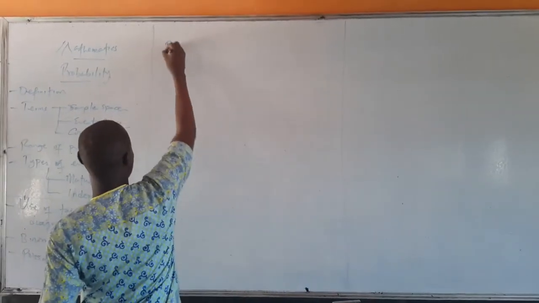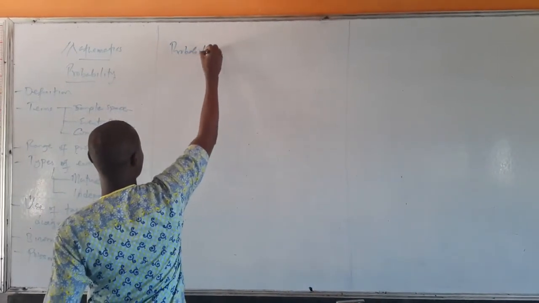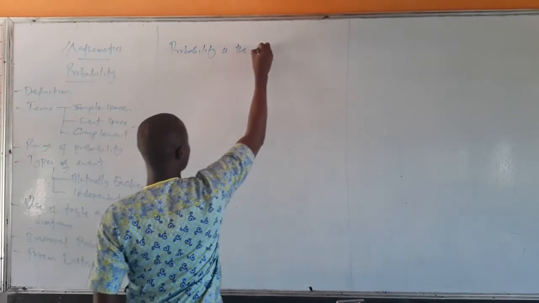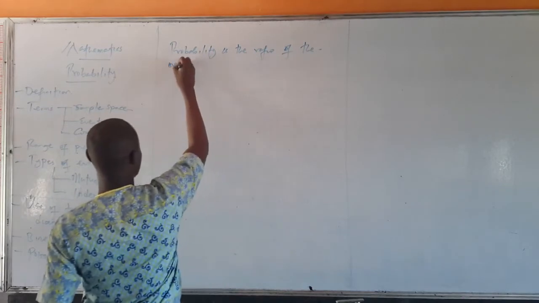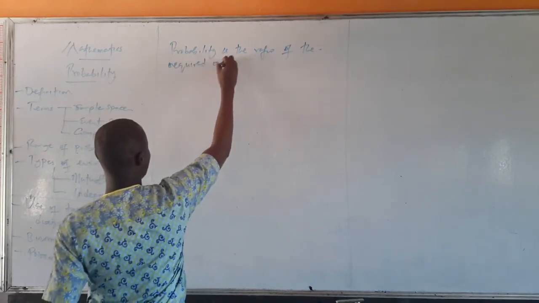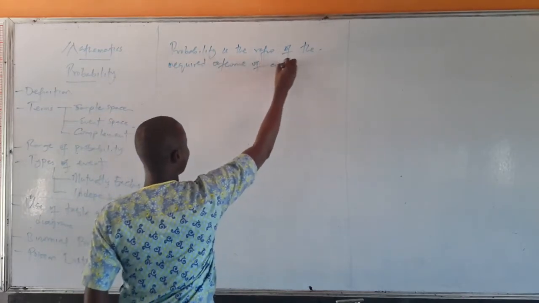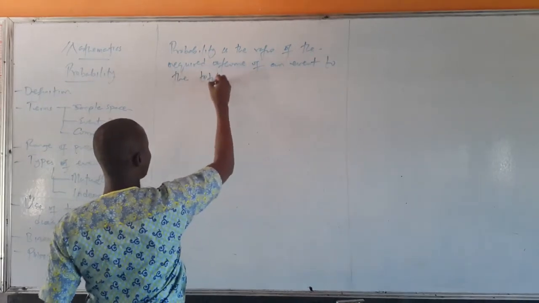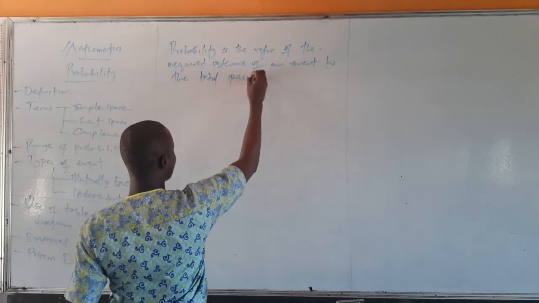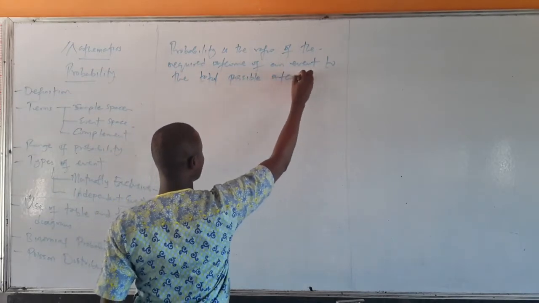So what is probability? Probability is the ratio of the required outcome of an event to the possible outcome, the total possible outcome.